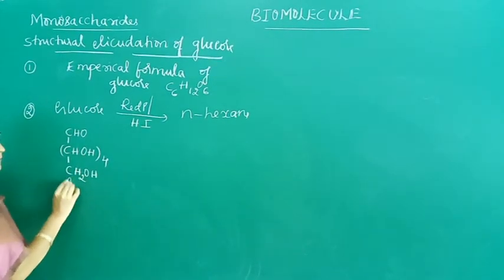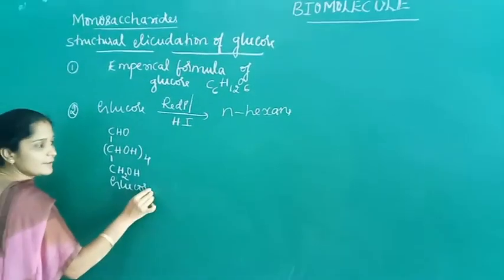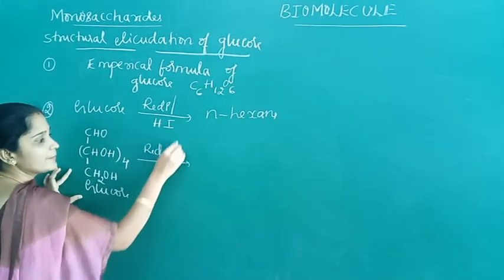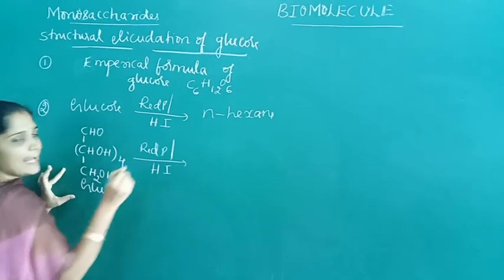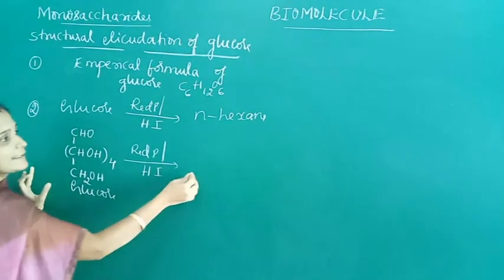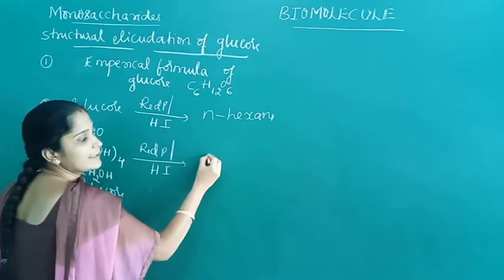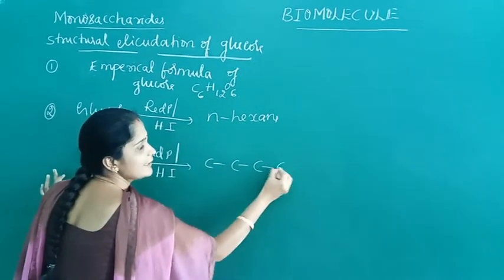So when glucose is heated with red phosphorus or hydroiodic acid, we get n-hexane. N means normal or straight chain. Hexane means it contains 6 carbon atoms in a straight chain.